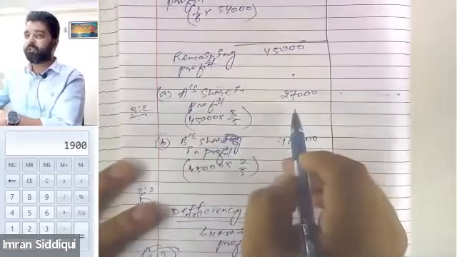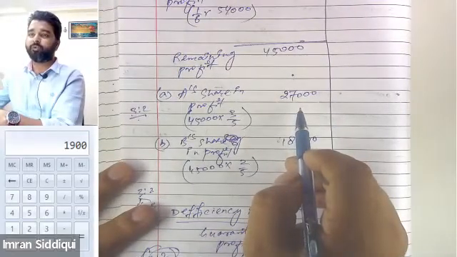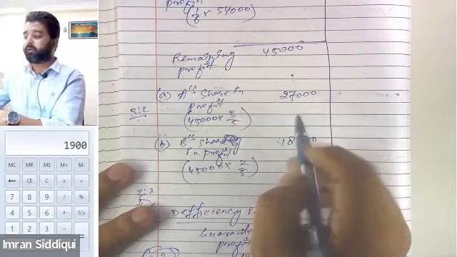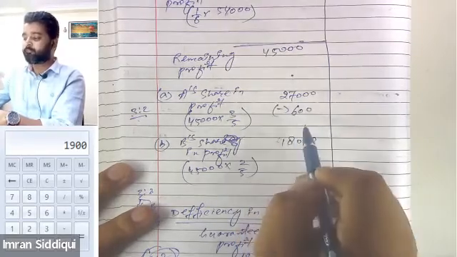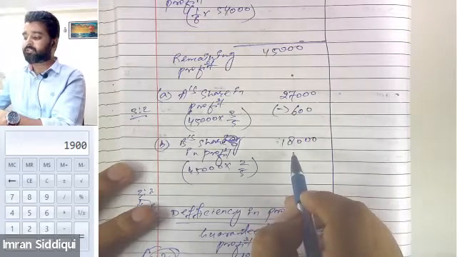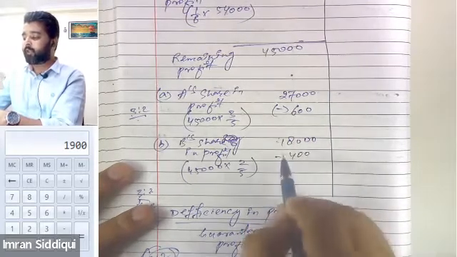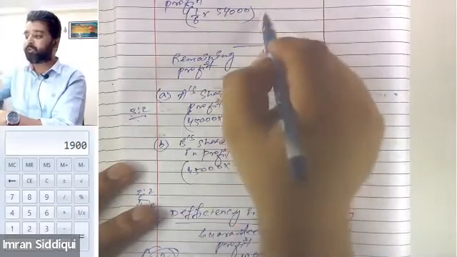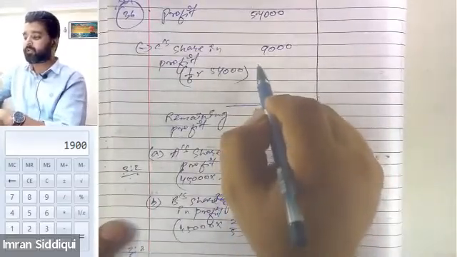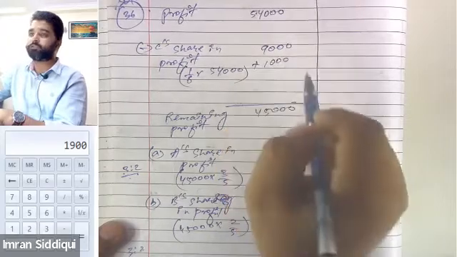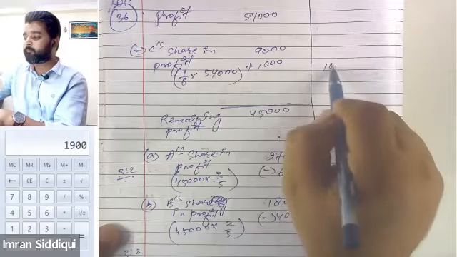So that means 27,000 was the profit that is allocated to A, but we need to subtract 600 out of it, and 18,000 that is credited to B. We need to subtract 400 out of it, and then this entire amount will be credited to C's account. 1,000 will be added to C's account. So the total amount of C will be 10,000.